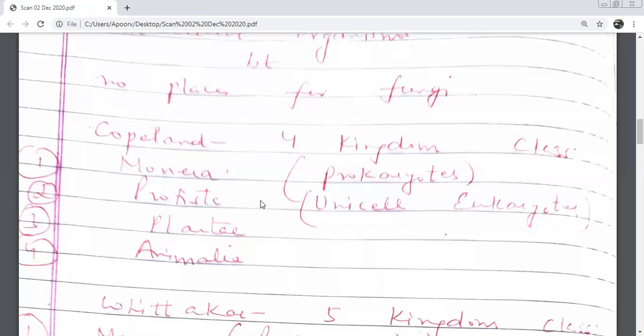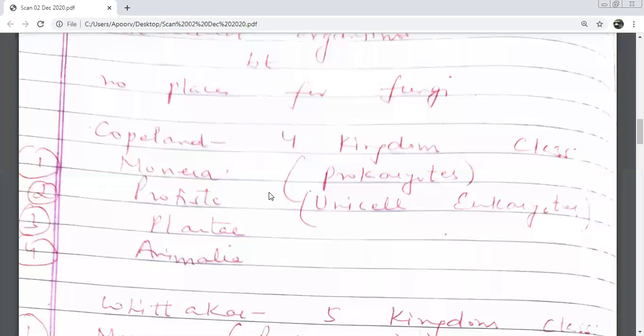What was the name? Copeland. How many kingdoms? Four. Already 3 थी. Yes, we already had 3. कौन से थे बेटा 3 which we already had? Protista, Plantae, and Animalia. Very good. Fourth one add हो गया. Which is the fourth one which is added? Monera. What was put in Monera? The remaining prokaryotes. But abhi bhi there was a problem that there was no place for fungus.